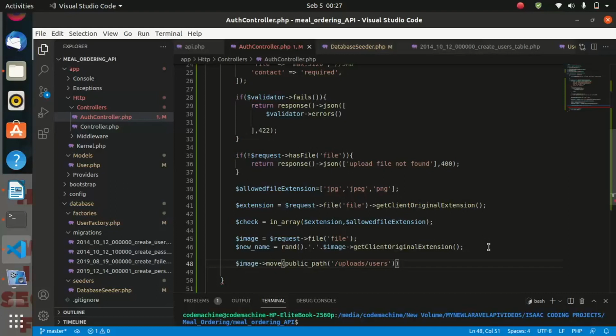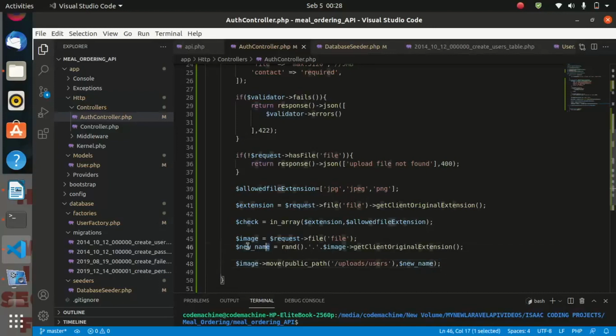Okay, this function takes more than one argument. So the second argument, we are going to store that. So now what is going on here?